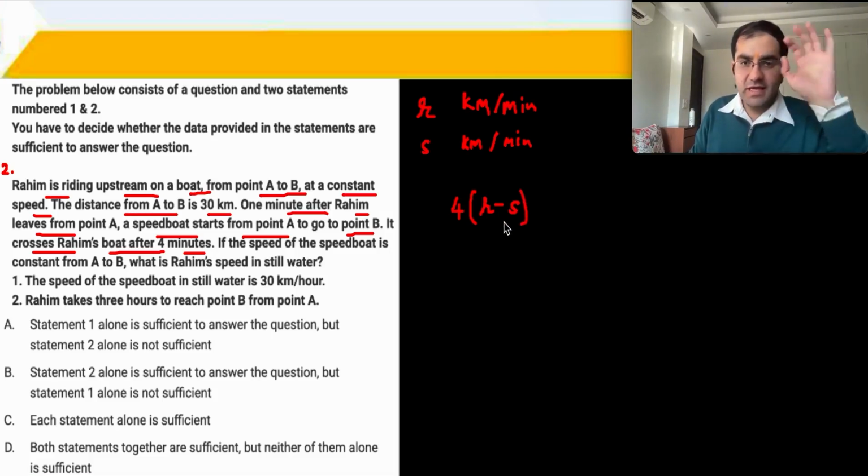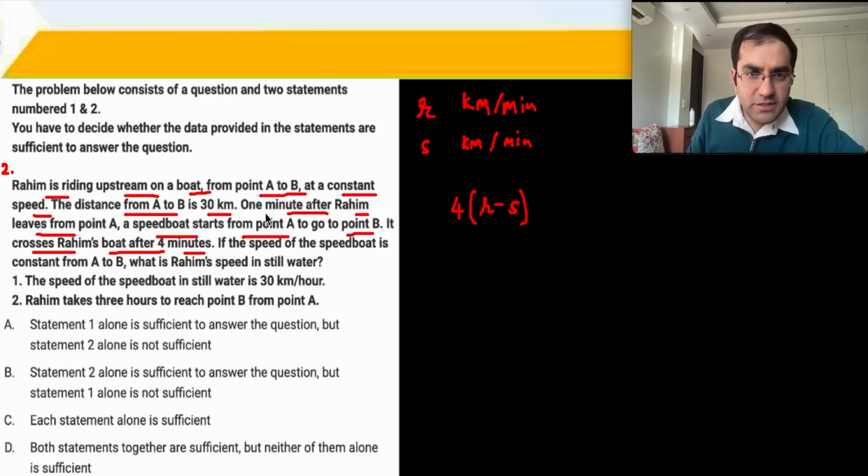He has covered this much distance, 4 minutes at a speed of R minus S because he was traveling upstream. Is it 4 minutes? Sorry, it is only 1 minute. After 1 minute, Mr. Rahim has left.